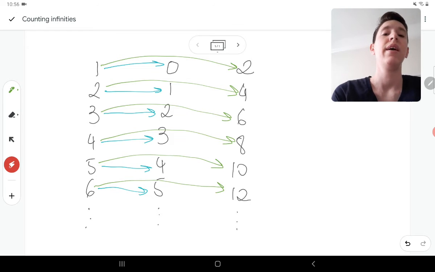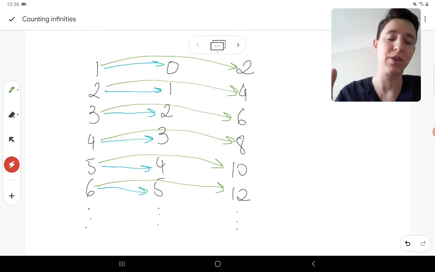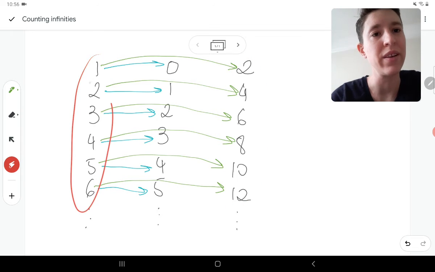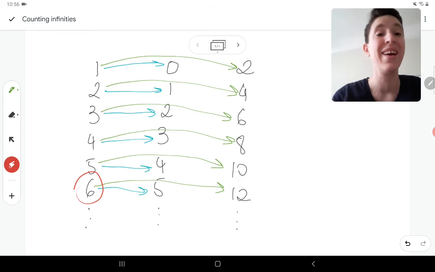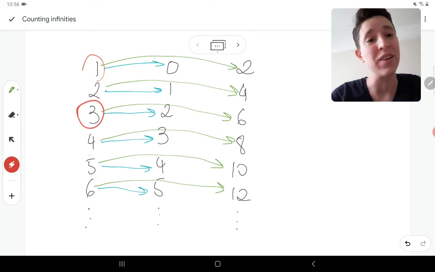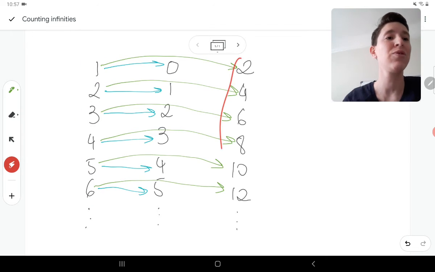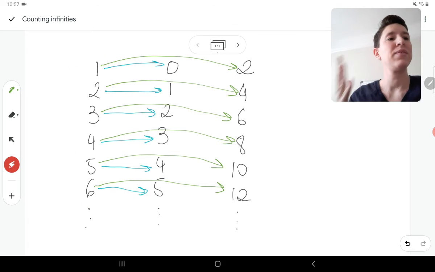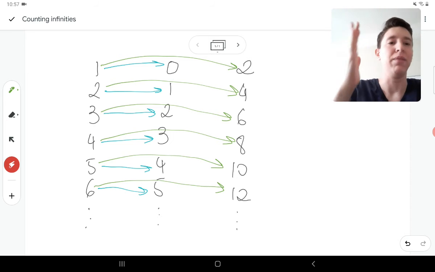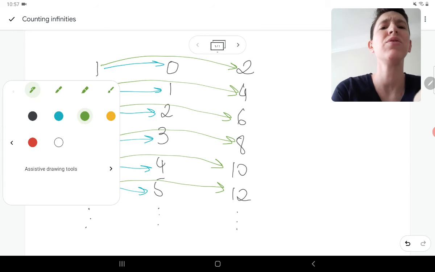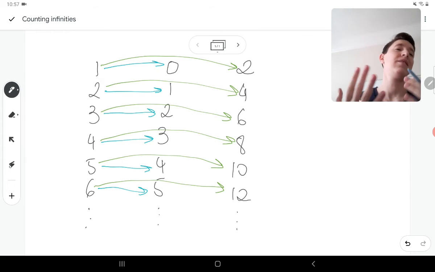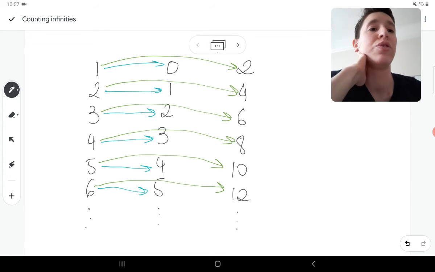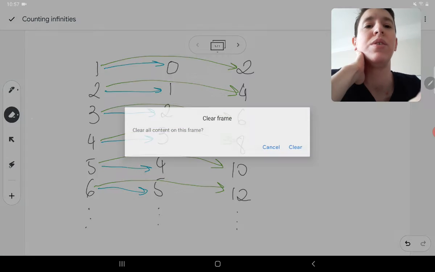It works. And it also blows minds, because if you think about it, every single element in here is in here, right? They're the even numbers. And yet we have all of these odd numbers in here also, but these 2 sets are the same size. They're both infinite, and they're the same size, right? It is mind-blowing. You can do mappings for other sets that don't seem like they'd have the same number of elements, but they do. So the integers, for example, let me clear this because we need more space.